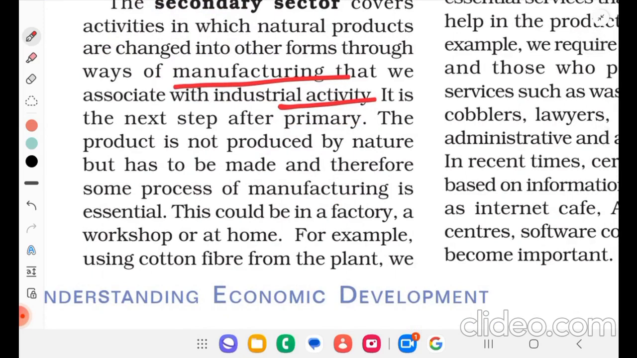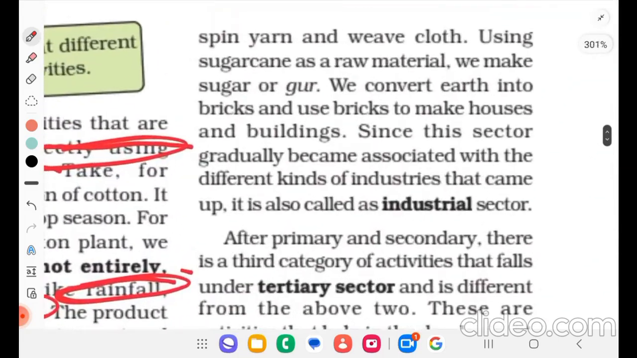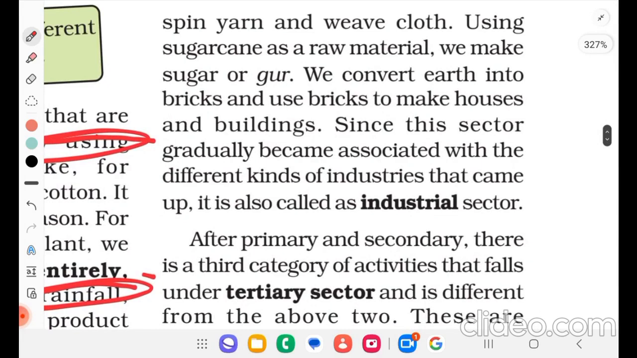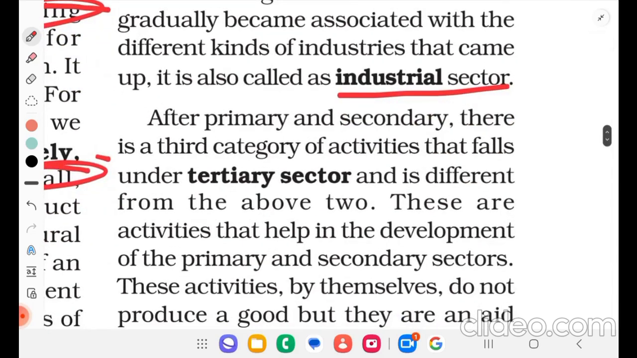For example, using cotton fiber from the plant, we spin yarn and weave cloth. Using sugar cane as a raw material, we make sugar or gur. We convert earth into bricks and use bricks to make houses and buildings. Since this sector gradually becomes associated with the different kinds of industries that came up, it is also called the industrial sector. After primary and secondary, there is a third category of activities that fall under the tertiary sector and is